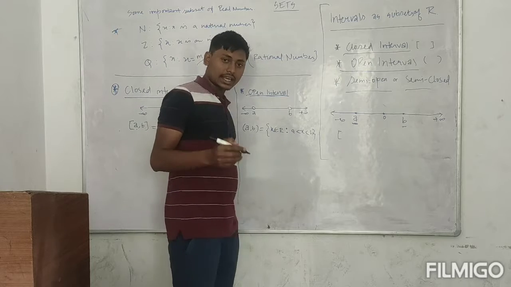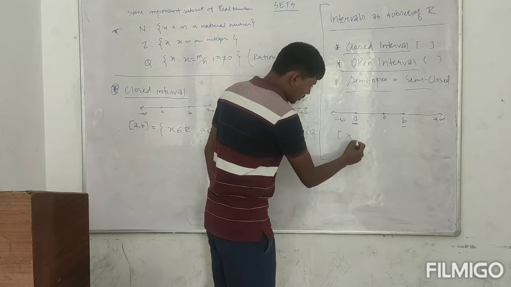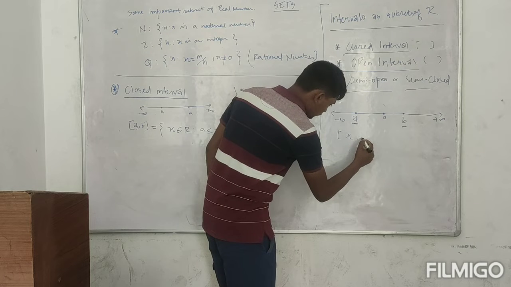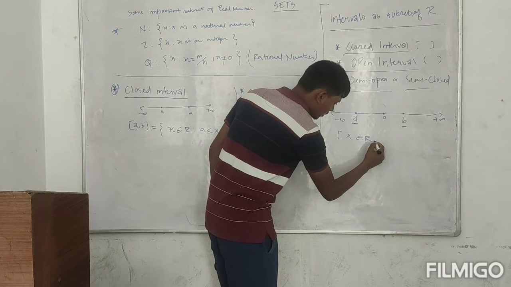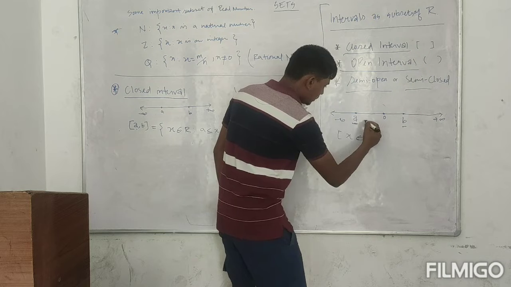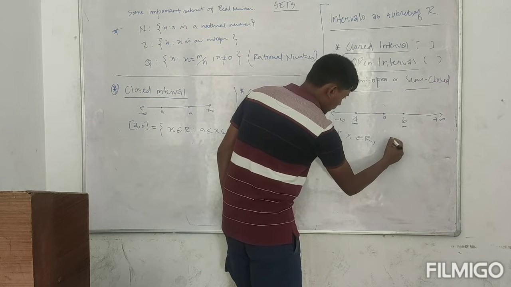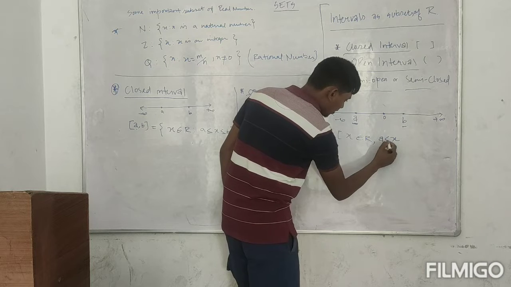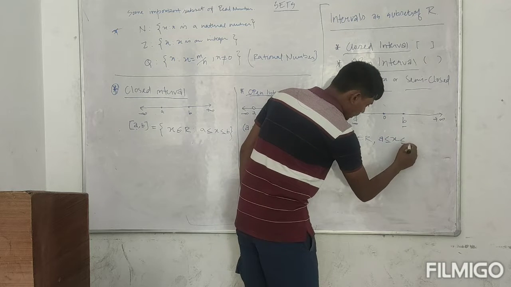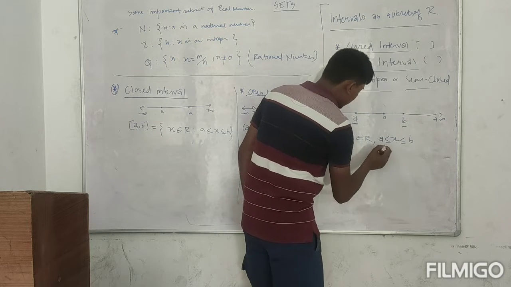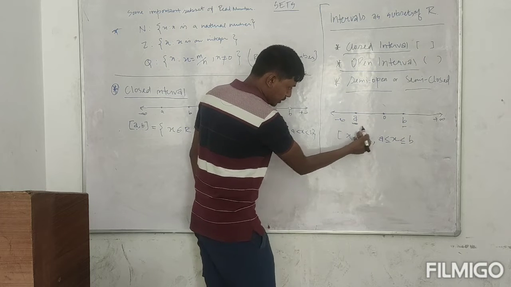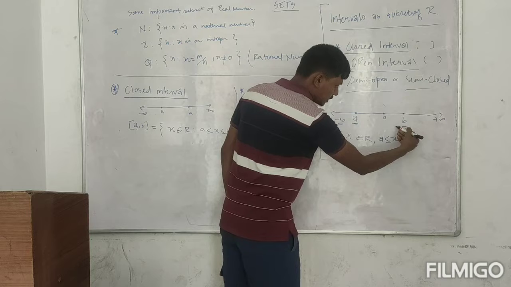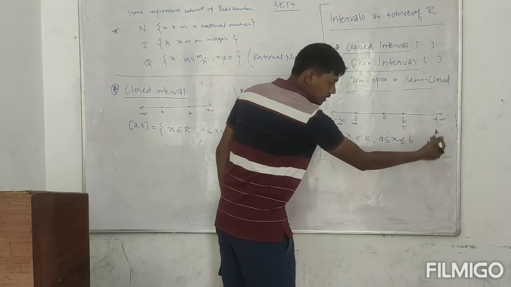Suppose I am describing a set such that x belongs to real numbers and it comes between A and B. So x is greater than or equal to A and less than or equal to B. Any number going towards minus infinity is lesser and any number going to the positive side is greater.